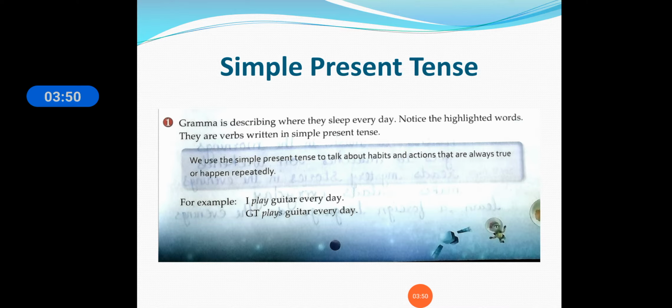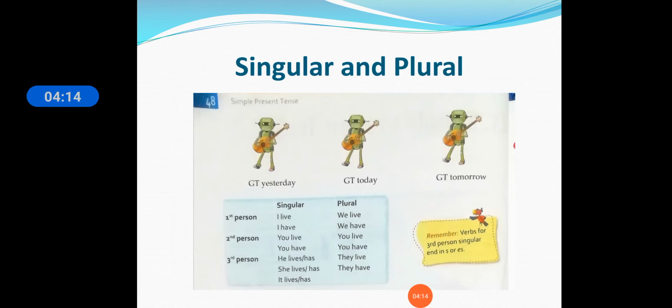For example, I play guitar every day. Play is simple present tense here. I play guitar every day. GT plays guitar every day. Here you can see play and plays are used, so play and plays are simple present tense. Now here GT is standing with the guitar. You can see GT yesterday, GT today, and GT tomorrow. So here there are 3 GTs.